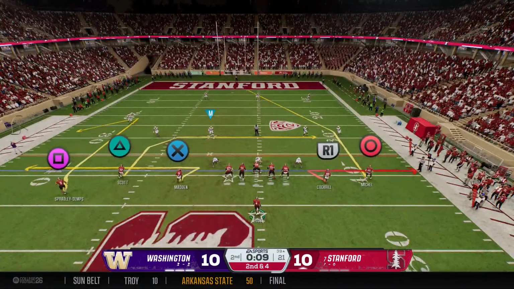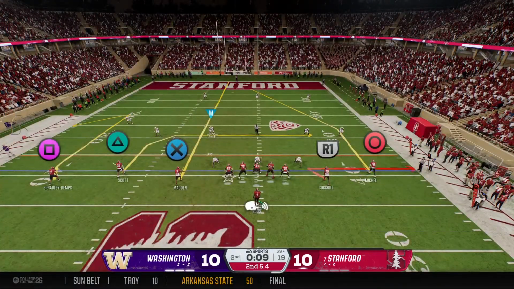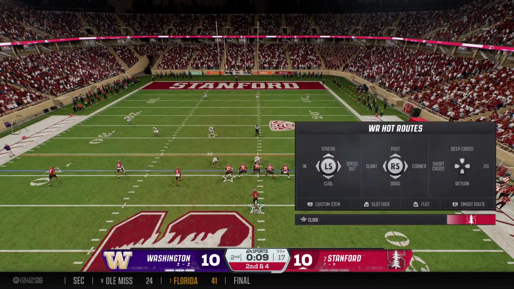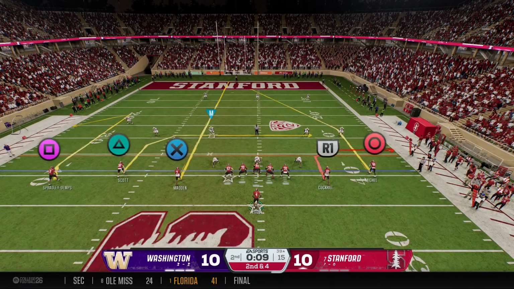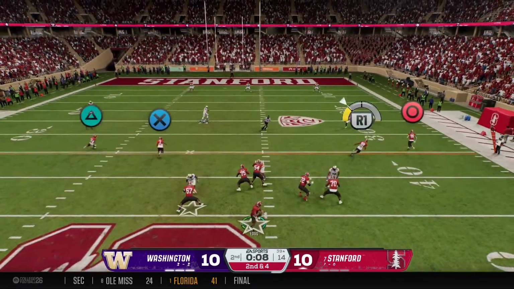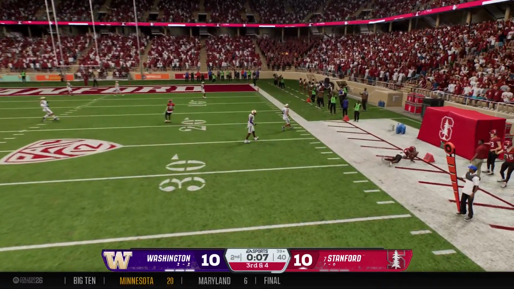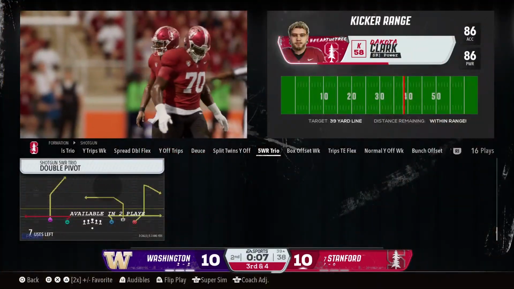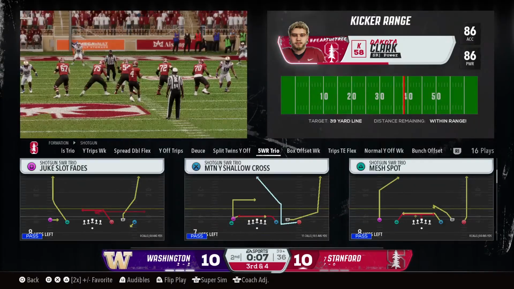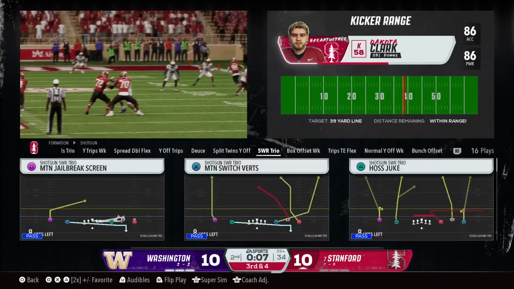Time dwindling away as they try to put points on the board right before the half. Quarterback making adjustments. Looking to go up top, and time's running out in the half. Well, he's linked up with his quarterback 4 times in this first half. Finally, they're not able to connect on that one.